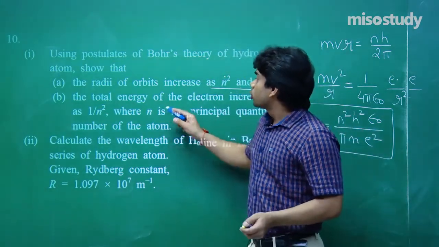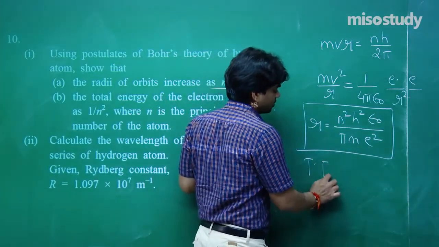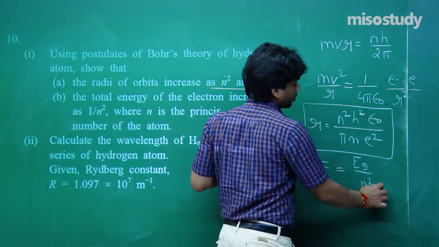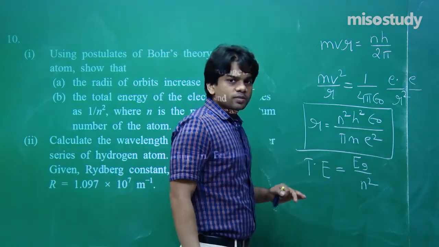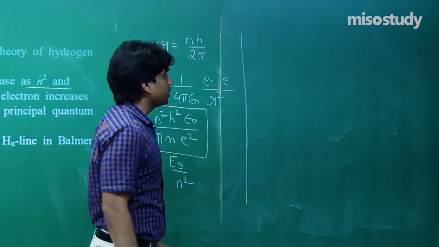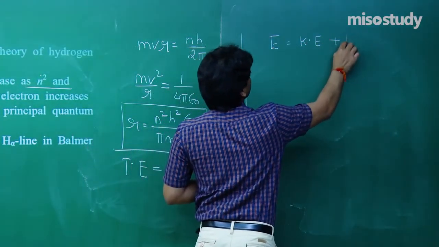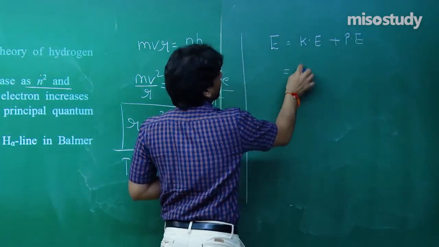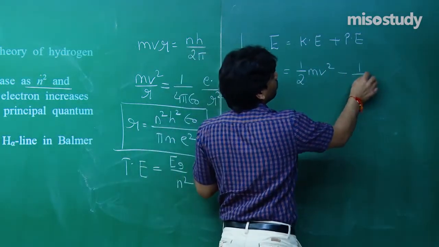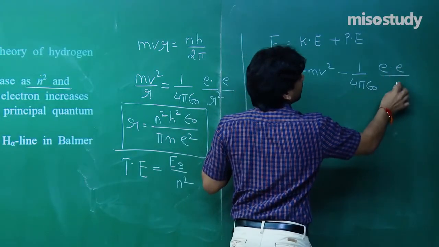Next you see, total energy of the electron increases as 1 by n square. Total energy, it's given by energy in ground state divided by n square. We have to show this. Now electron energy in any state will be given by sum of kinetic energy plus potential energy. Kinetic energy will be given by half mv square and potential energy will be given by, why I am using minus, because electronic charge is negative.